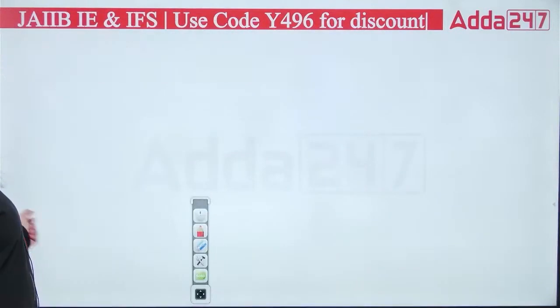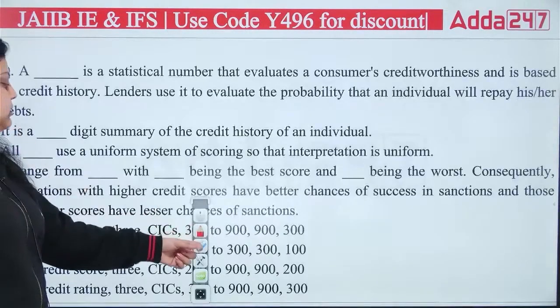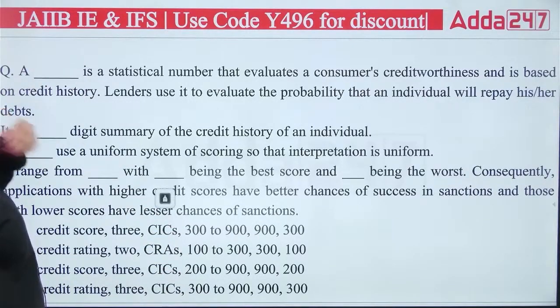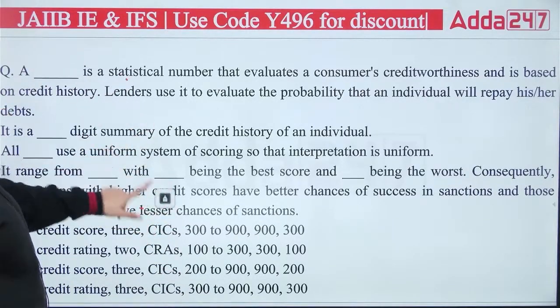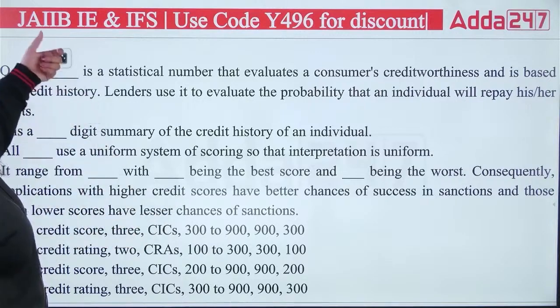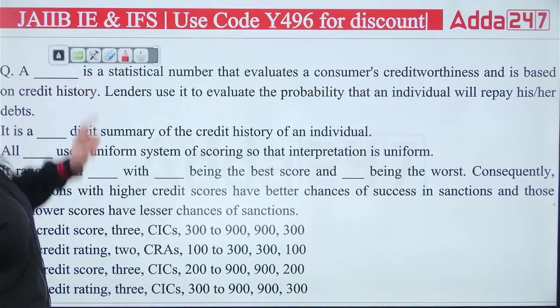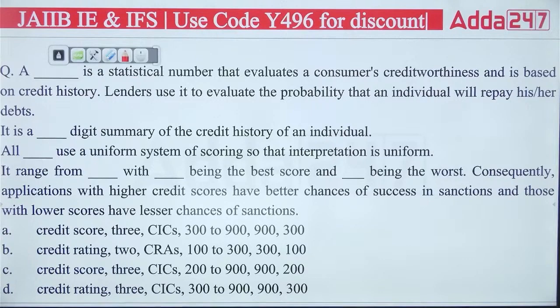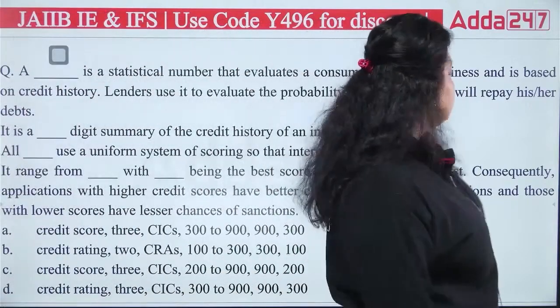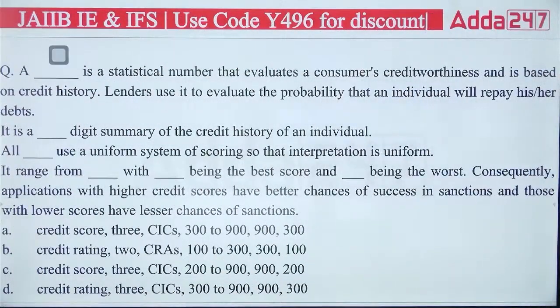Okay. Next question. Next we have this. A dash is a statistical number that evaluates a customer's creditworthiness and is based on credit history, and lenders use it to evaluate the probability that an individual will repay his or her debts or not.